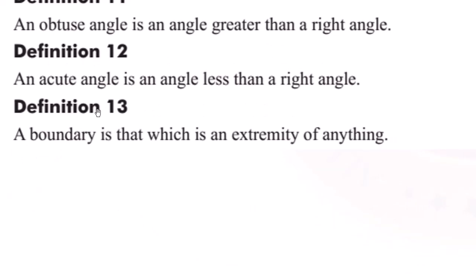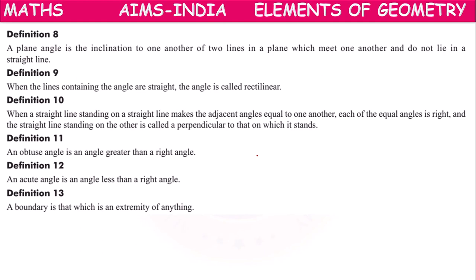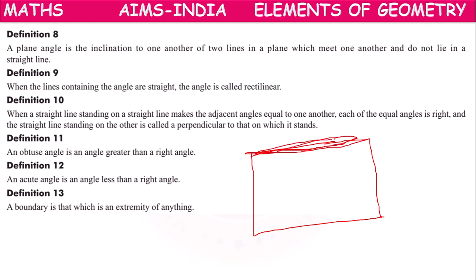Next, definition 13, boundary. He defined boundary as that which is an extremity of anything. I have this shape here. This line is the topmost boundary of this shape, because the shape extends up to this point. So this is the extremity of this shape. Top side, left side, bottom, right side boundary. Like that, for any shape we can have a boundary.